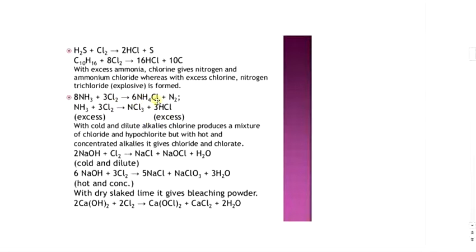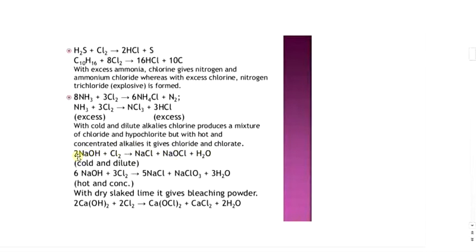of ammonium chloride, NH4Cl. With cold and dilute alkalis, chlorine produces a mixture of chloride and hypochlorite, but with hot and concentrated alkalis, it gives chloride and chlorate.